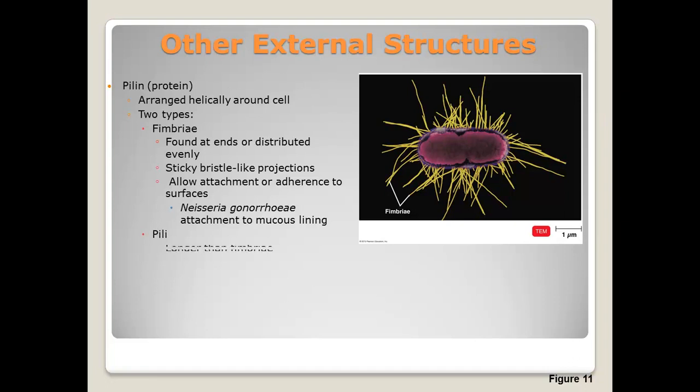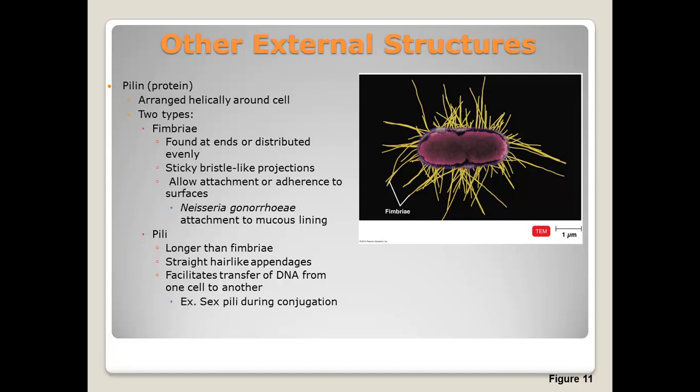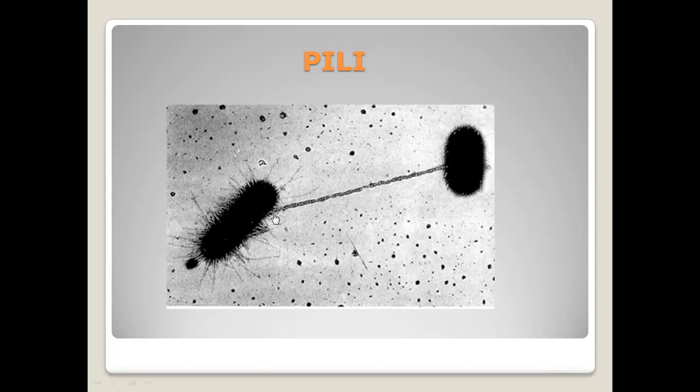Pili are longer than fimbriae. They're used for attachment to other cells so there can be a transfer of DNA between cells. Pili are straight, hair-like appendages, and they allow DNA to be transferred from one cell to another. A perfect example of this is a sex pilus during conjugation. Here's a picture showing you that straight pilin protein going all the way across. And there's a YouTube video here that you can watch to see how conjugation actually works. Here ends part A of chapter 2.